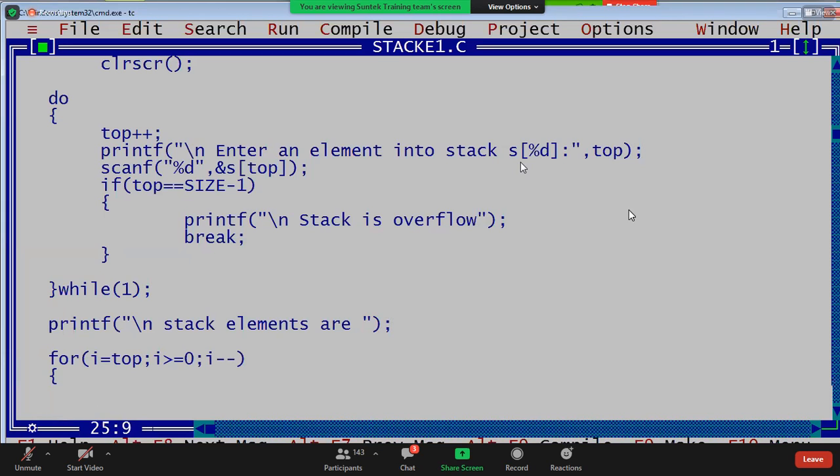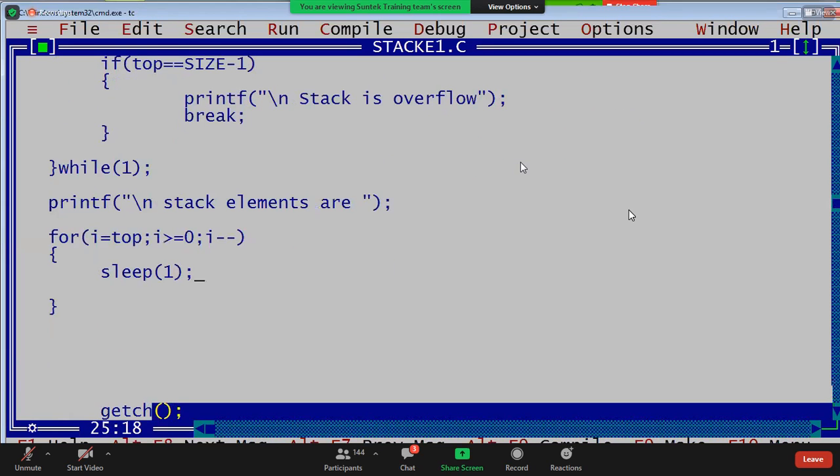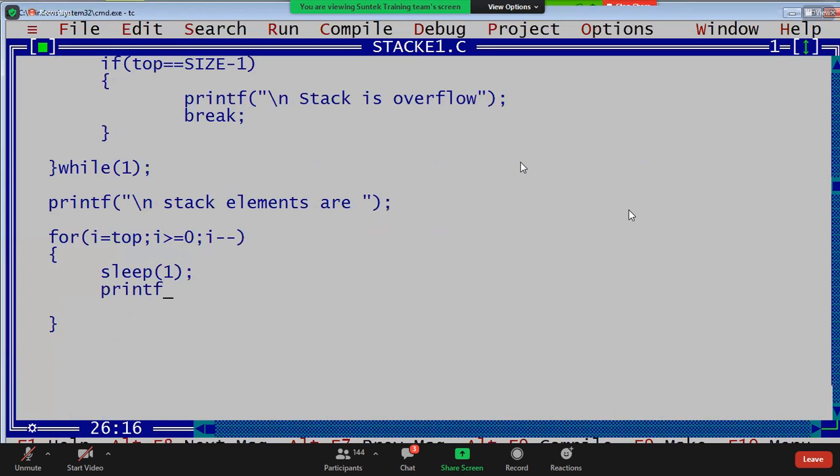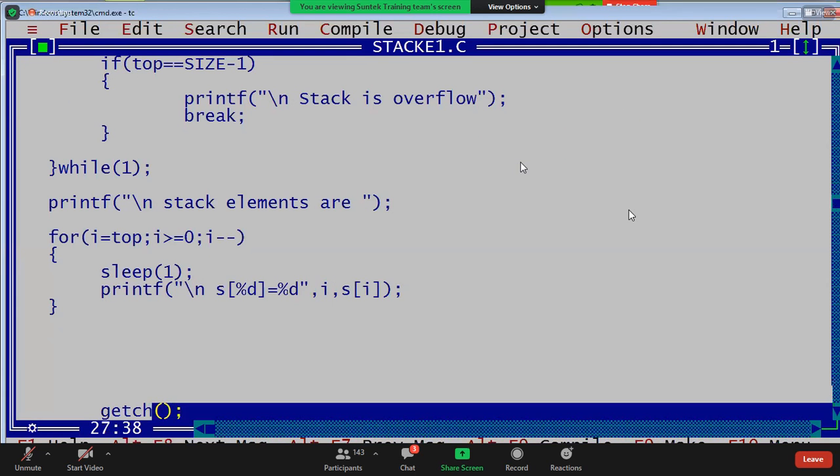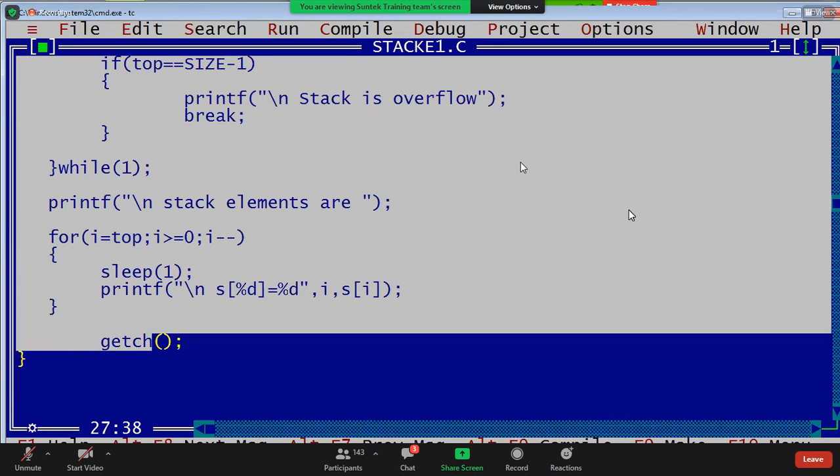We are going to print with sleep 1 second delay. That element has to print. We are going to print S of %d equals to %d, that percentile is i comma S of i. Sleep 1 means what? 1 second delay. We are giving 1 second delay.